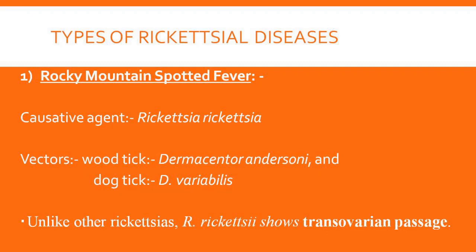Vectors which transfer this species into the human body are wood tick, that is Dermacentor andersoni, and dog tick, that is Dermacentor variabilis. Unlike other rickettsias, Rickettsia rickettsii also shows transovarian passage. That is, it gets transferred from these arthropod vectors generation to generation via eggs also.